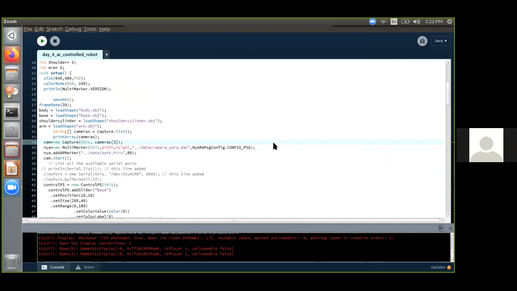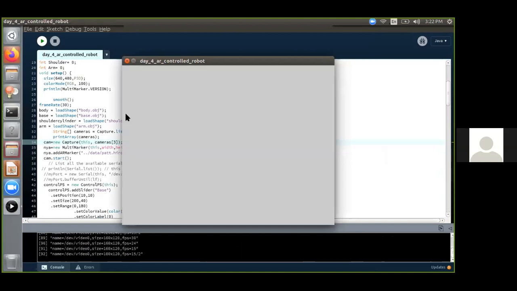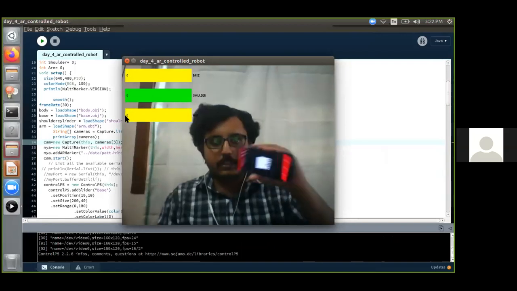The hero marker was mailed to you and sent on WhatsApp also, Nanda Kishore. For those who do not have a hero marker, we can use our mobile phone also. If you don't have a printout of the hero marker, you can use your mobile phone, but make sure that there is no reflection of light.